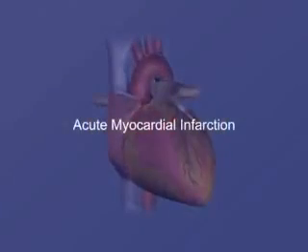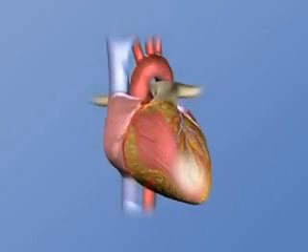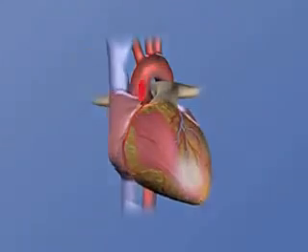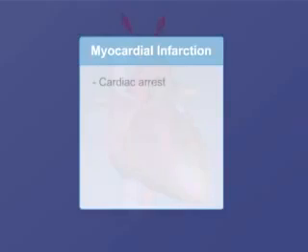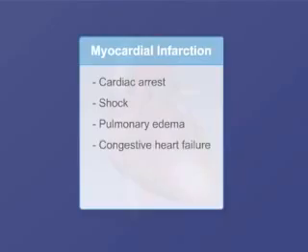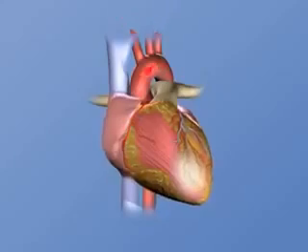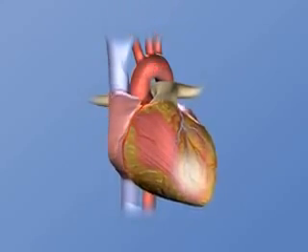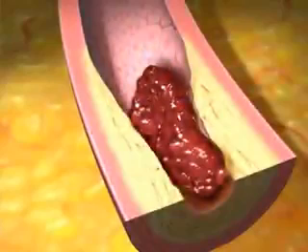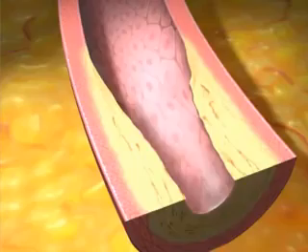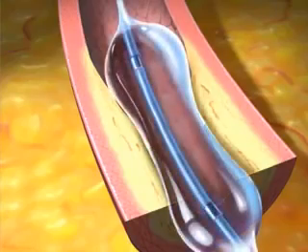Acute myocardial infarction. Acute myocardial infarction occurs when a portion of the myocardium, heart muscle, dies as a result of oxygen starvation. The dead area can no longer pump. This can lead to cardiac arrest, shock, pulmonary edema, or congestive heart failure. In some cases, heart attack patients suffer cardiac rupture as the dead tissue area of the heart muscle bursts open. Medications called thrombolytics dissolve clots that block coronary arteries. Other patients receive an angioplasty, a balloon device to open the arteries.